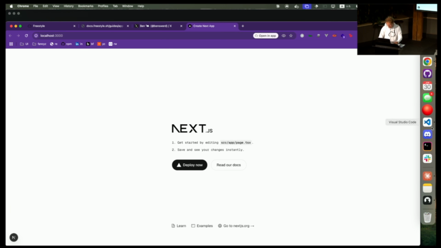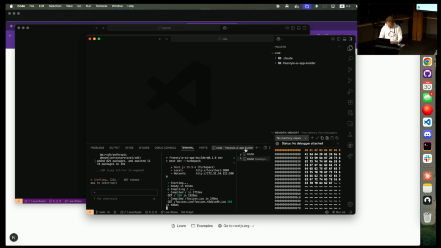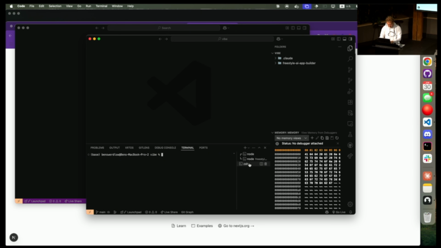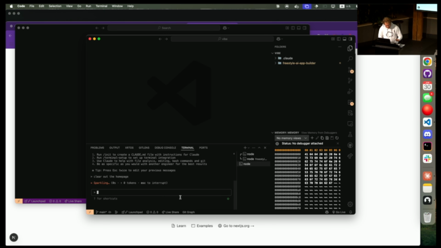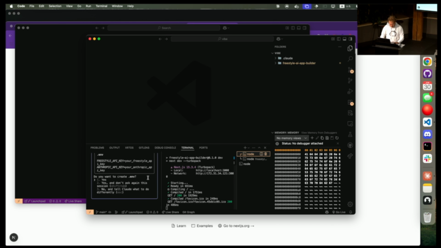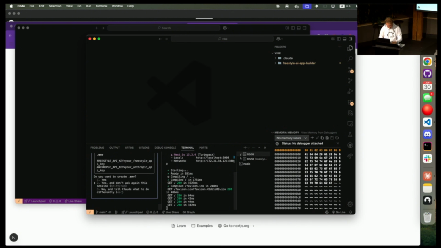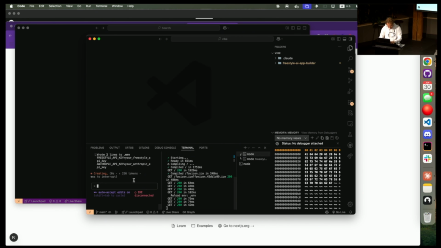Basic Next.js app. And we're going to do something really dumb. And we're actually going to have a second Claude go in here and go ahead and clear out the home page. And now we're going to keep this going. And it needs my Anthropic API key along with my Freestyle API key. So we're going to go ahead and add that. We'll come back to that later.